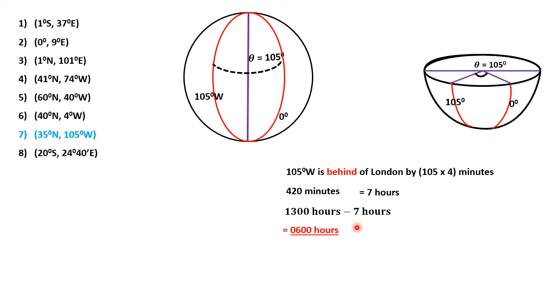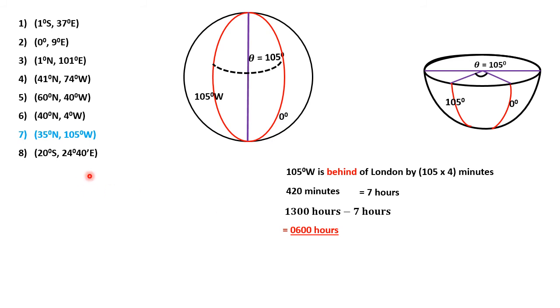6:00 hours in the morning. That is 6 a.m. in the morning. And I think that's pretty simple. The whole idea was we look for the angle difference. Again, we change that in terms of minutes or hours and operate.